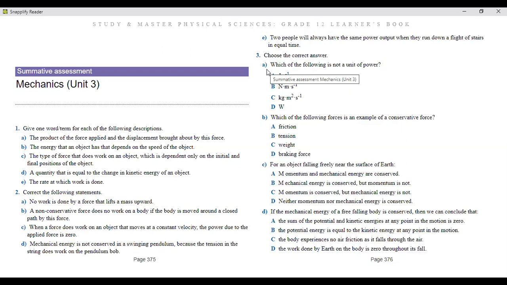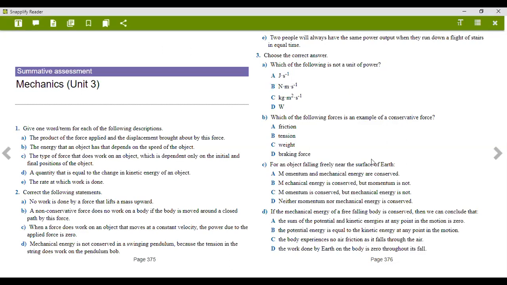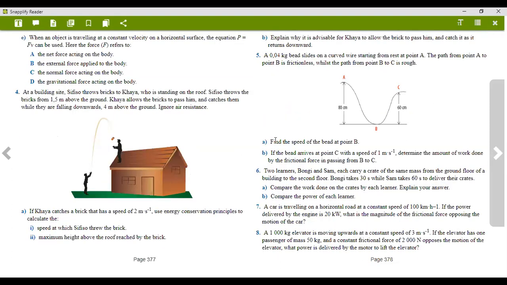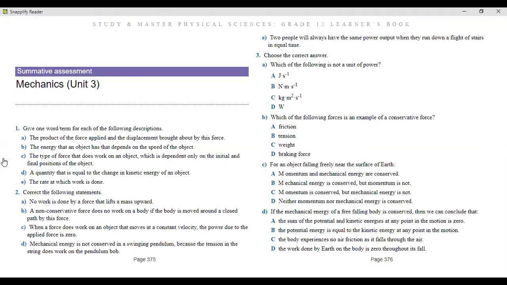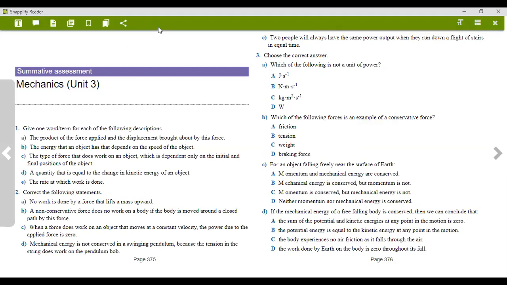I hope we are good to go because that's what I had for us for today. This is our exercise that we did in class. But nonetheless, you guys can do self-study and please let me know if you do have any other problems. So this is what I'd like us to continue from number 3 tomorrow. If you do have the Study and Master textbook, please try and get it. Please try and do some of these problems. We need to close it with a bang. Thank you guys so much.